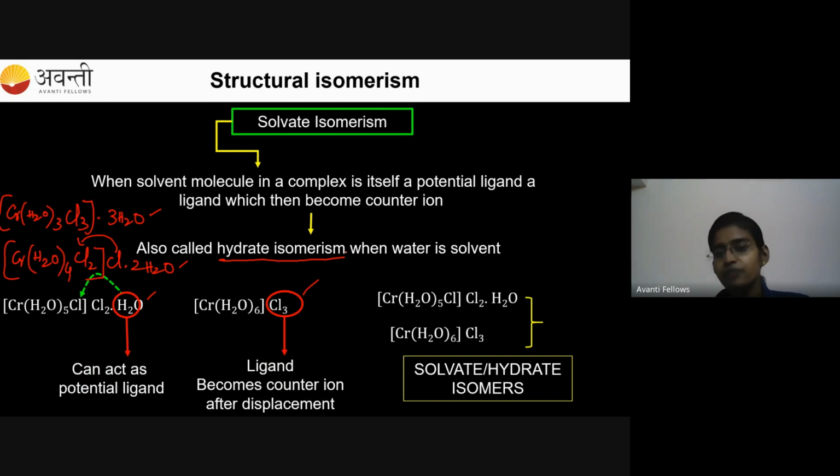So the number of H2O inside the coordination entity as a ligand differs. If it differs, it is called solvate isomerism or hydrate isomerism. Any doubt from the isomerism, students? From the structural isomerism, from linkage, coordination, ionization and solvate? I hope everything is clear to you. If you're having any doubt, just put it in the chat box.